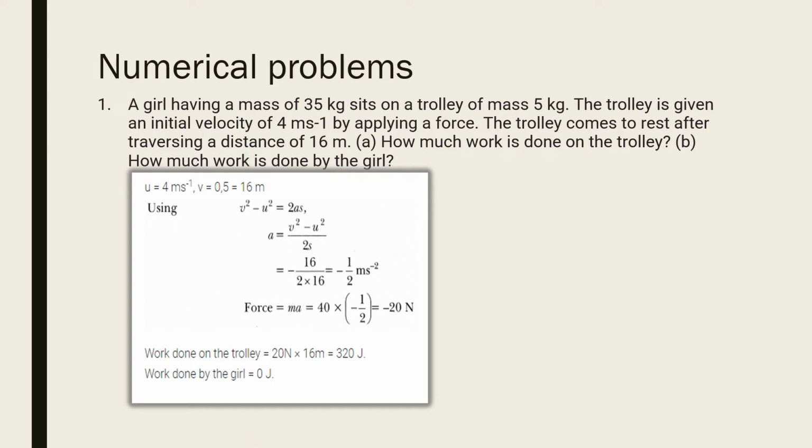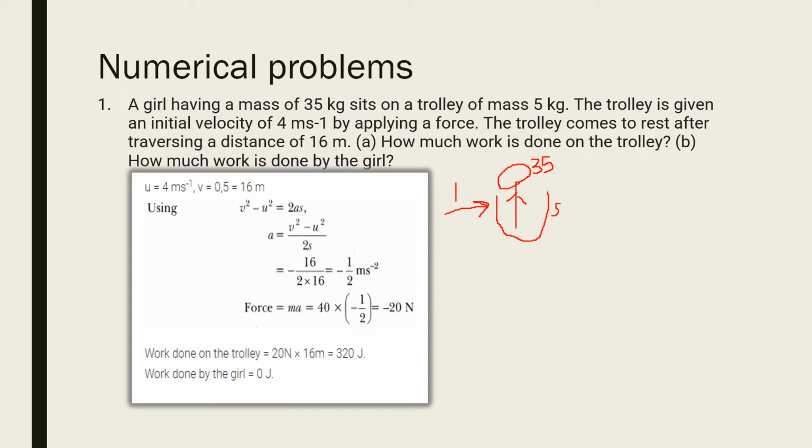Okay, one trolley is there, and inside the trolley one girl is sitting. What is the mass of the trolley? 5 kg, and the mass of the girl is 35 kg. So what is the total mass? 40 kg. The trolley is given an initial velocity, so somebody is giving a push, that is force.